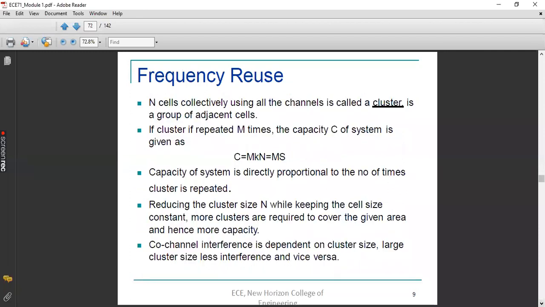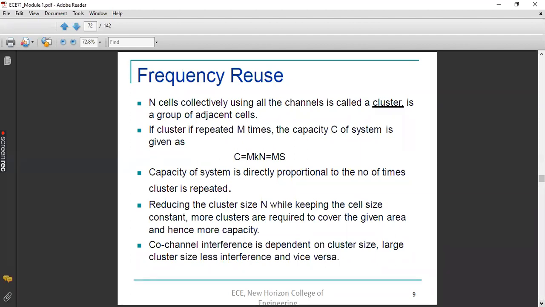If the same cluster is repeating again and again, if the cluster is replicating, what is the necessity of replication of a cluster? Why do you want to replicate the same cluster again and again? Because we need to provide service for all the subscribers available in the entire region. Clear? If there is no replication, there is no availability of channels, so we have to ensure that the channels are reallocated to everyone.